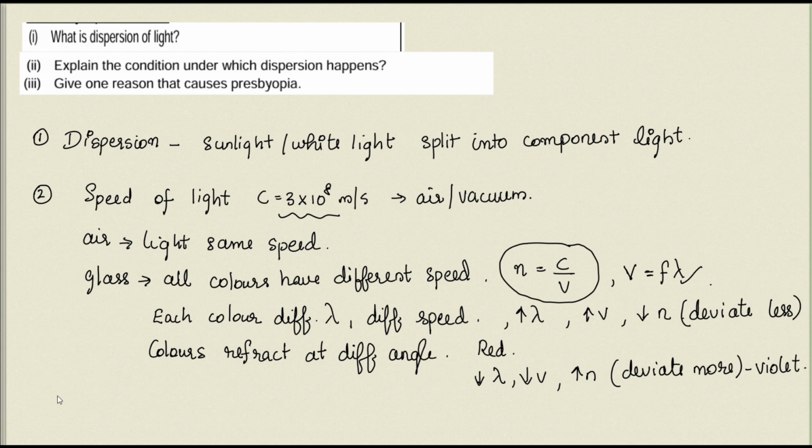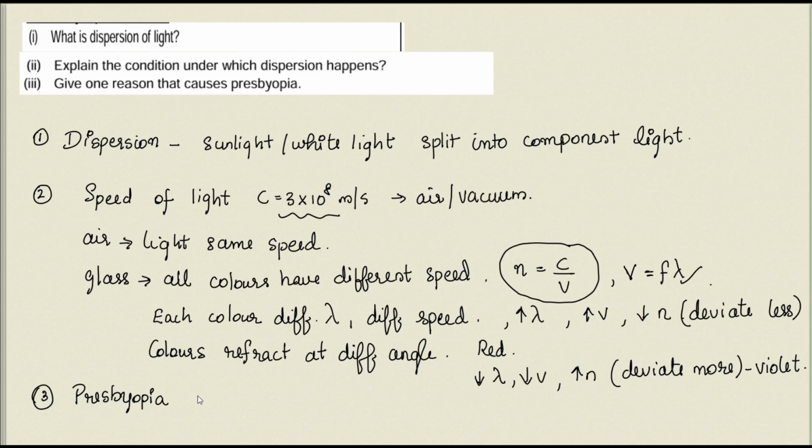Give one reason that causes presbyopia. Now, presbyopia is a defect which happens during old age. When we grow older, this presbyopia is observed. Basically, this presbyopia is a combination of myopia and hypermetropia. You cannot see distant objects as well as nearby objects.